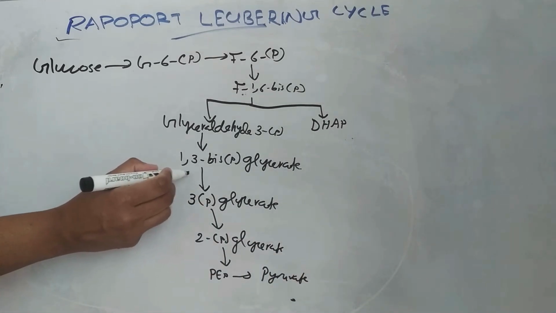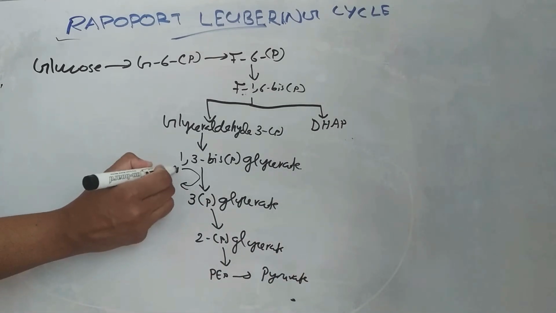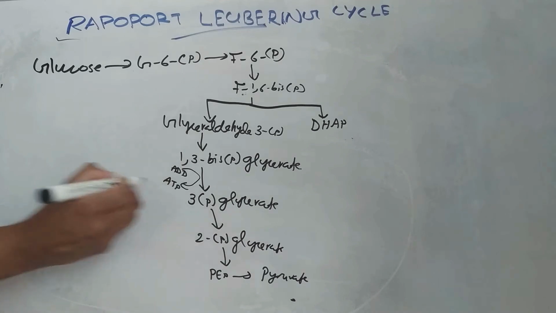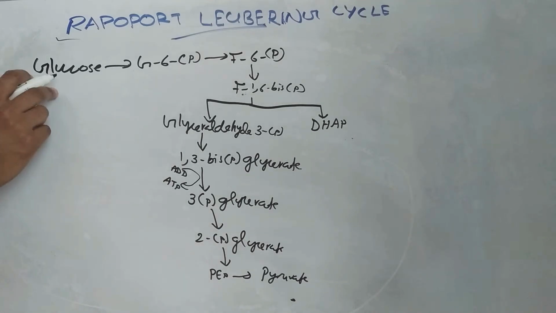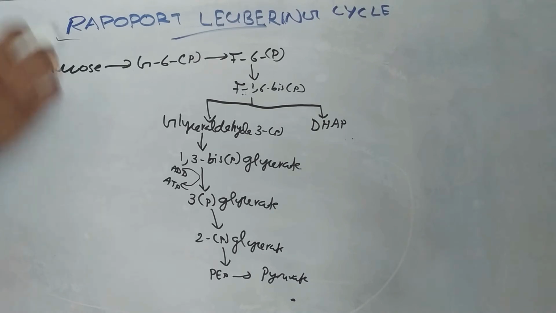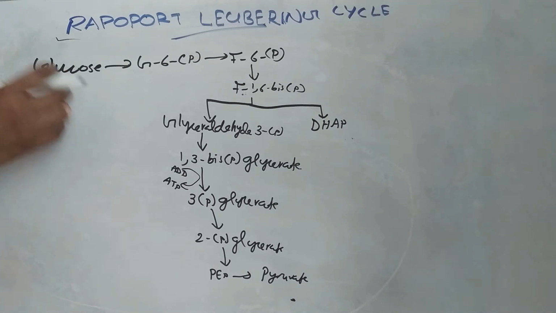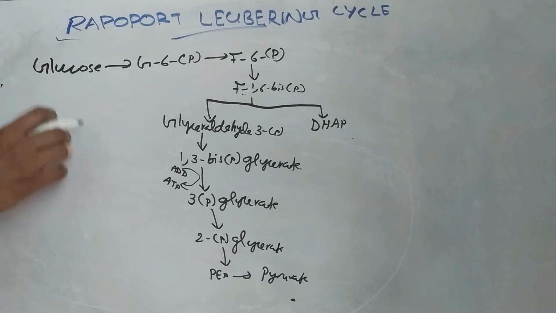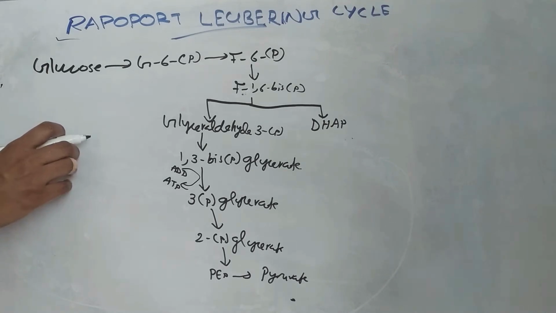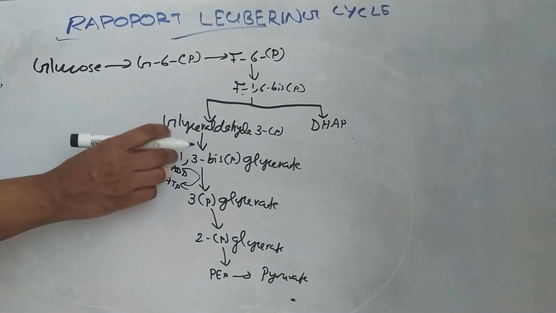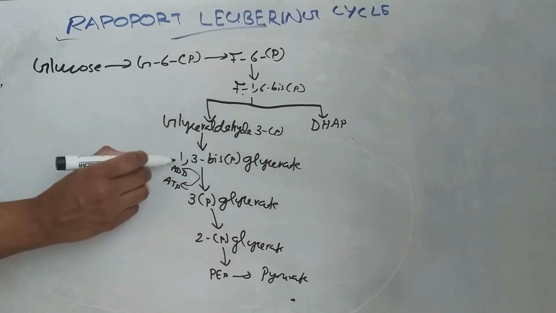Here from 1,3-bisphosphoglycerate, 1 molecule of ADP forms ATP, from 1 molecule of glucose. So this is the glycolytic pathway. This Rappaport-Lubering cycle is a diversion to the glycolytic pathway. So in this cycle, 1,3-bisphosphoglycerate is produced in the glycolysis.